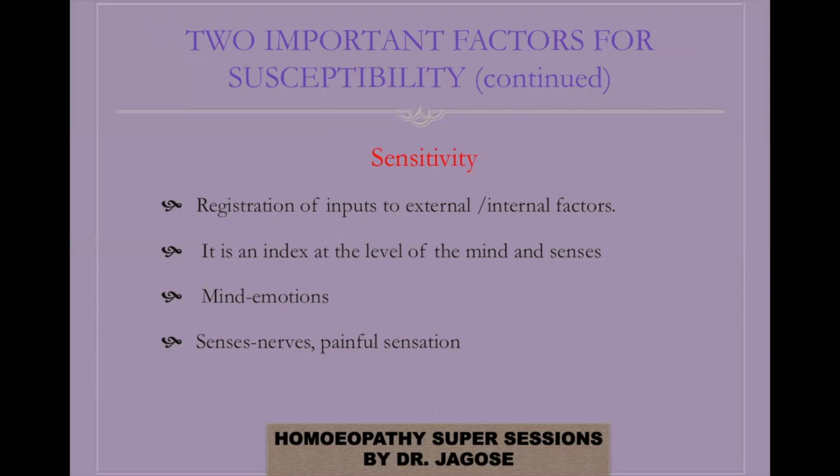So sensitivity is an index at the level of mind and senses. Mind at the level of emotion, and senses at the level of nerves, where you get the painful sensation. So the first factor is that the stimuli, either external or internal, have to affect the individual. Once it affects the individual, it will depend upon the state of sensitivity, how sensitive the individual is.